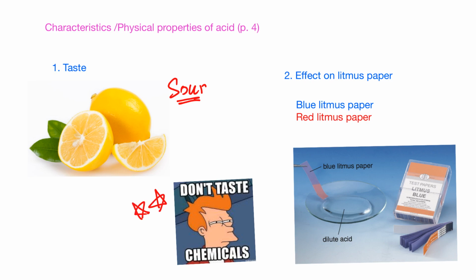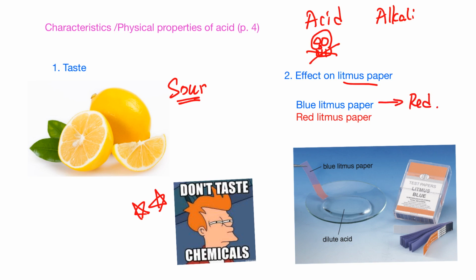The second property is the effect on litmus paper. Remember, we have two litmus papers, one blue and one red. Most of you will think that acid is more dangerous than alkaline. Normally people think that way: oh, acid is very horrifying, because it is corrosive. So when the paper turns red, it tells you that it is acid. This is just a concept for you to memorize.